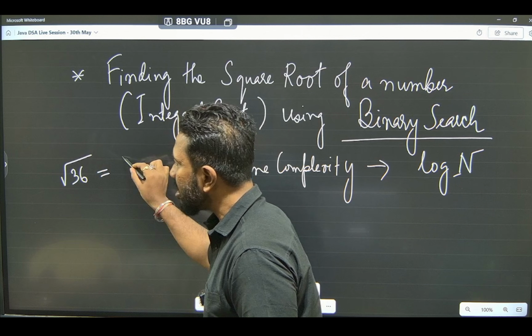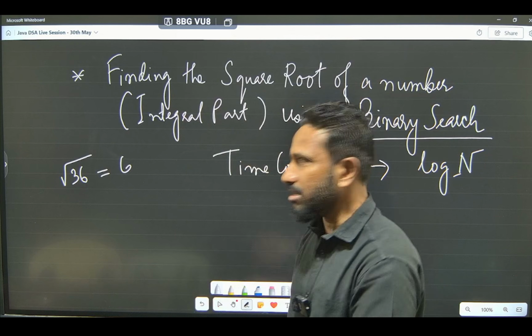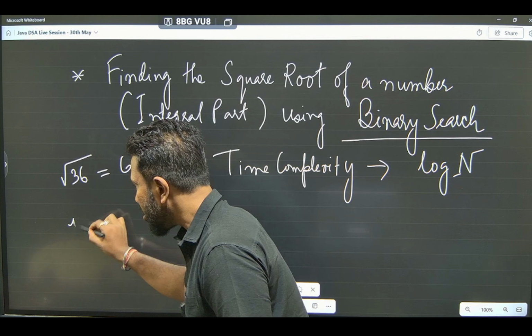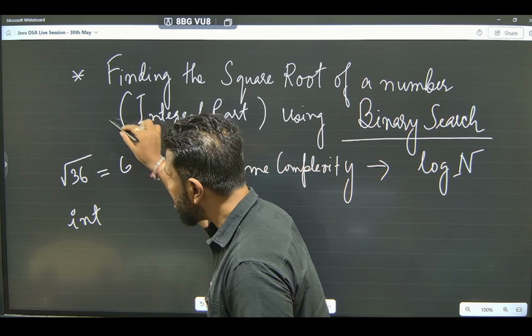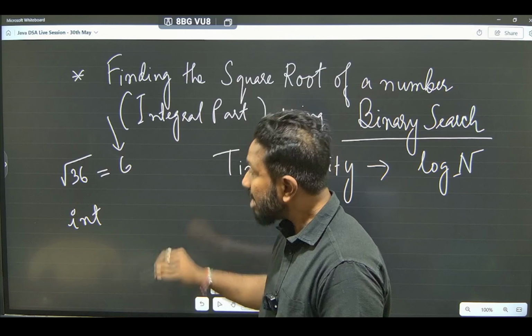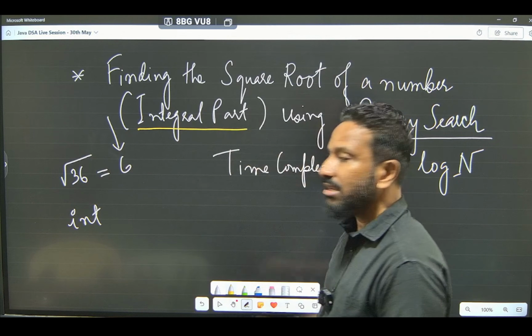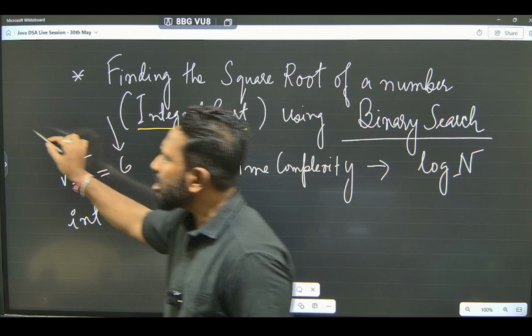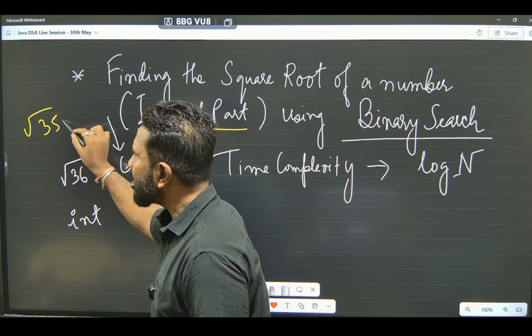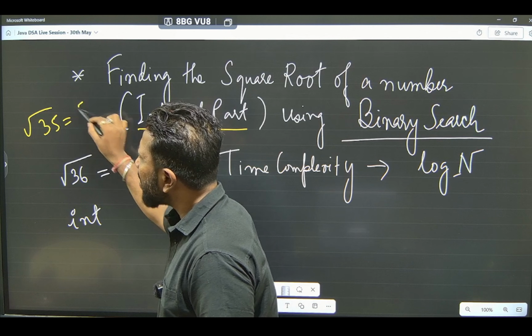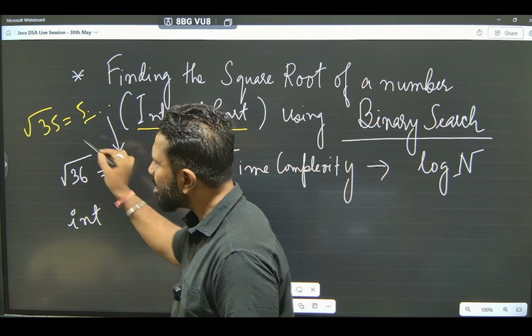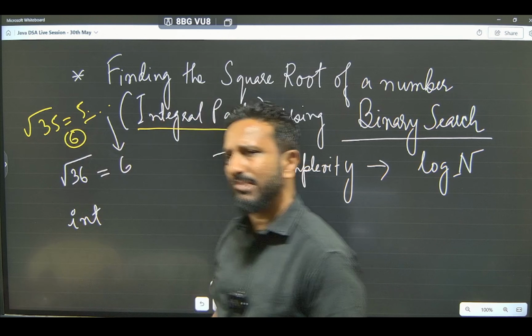6 times 6 is 36. So the question will be int, because the return type here is an integer. That's why the question says, try to understand the integral part. Even if, for example, the square root of 35 will be somewhere around 5 point something, in this case also you should get 6 as the answer, something like that.